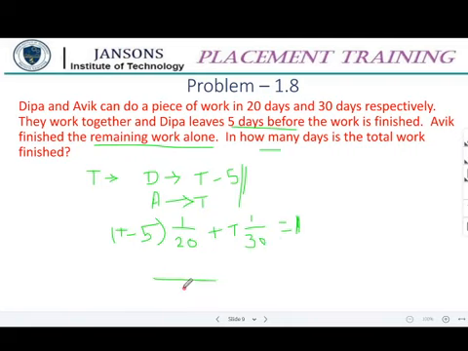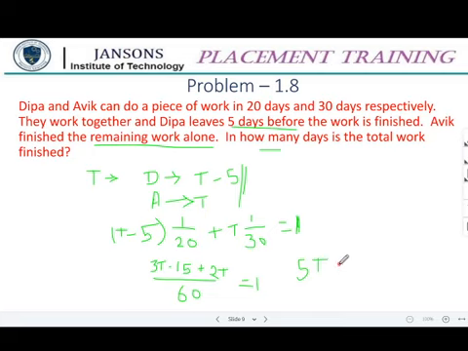So what is the LCM? The LCM of 20 and 30 is 60. So this has to be multiplied by 3. So 3T minus 15 plus 2T equal to 60. So 3T plus 2T is 5T.